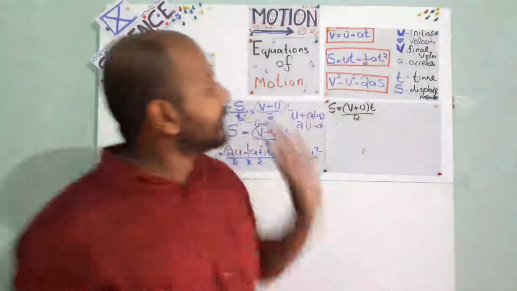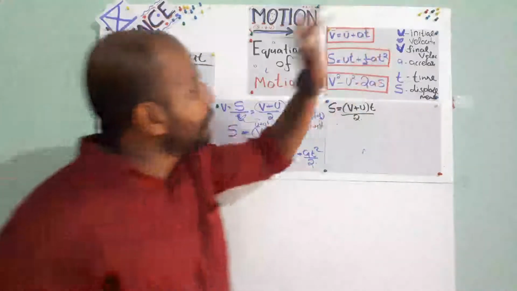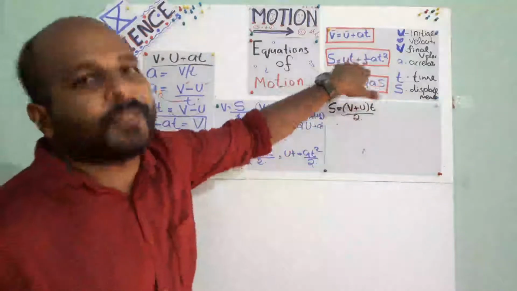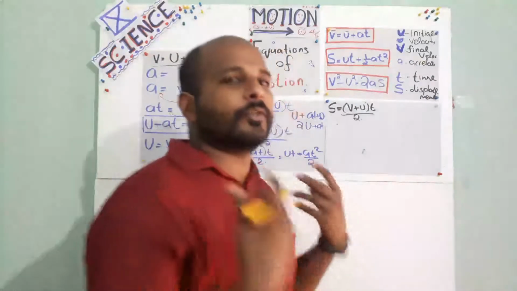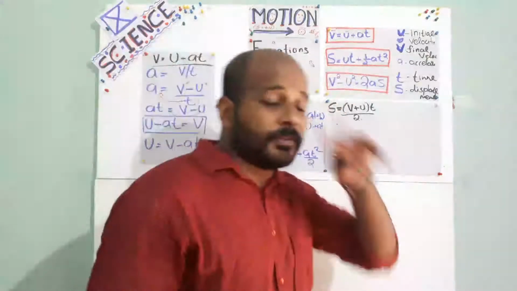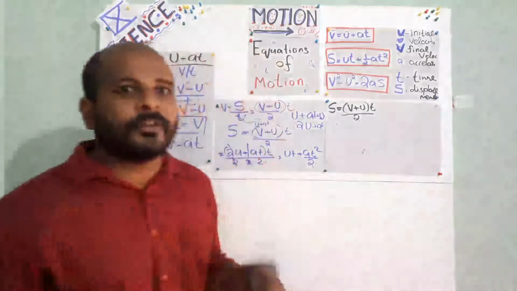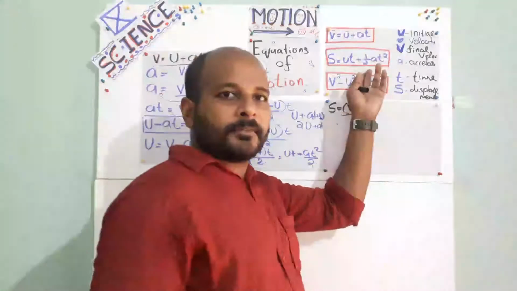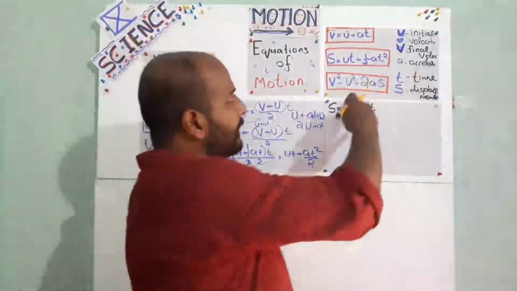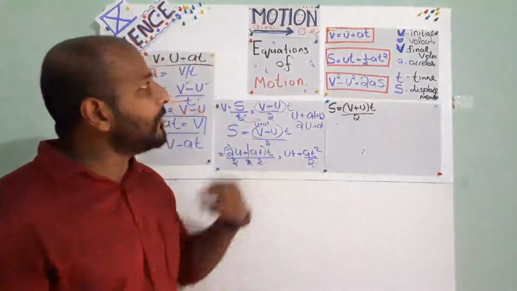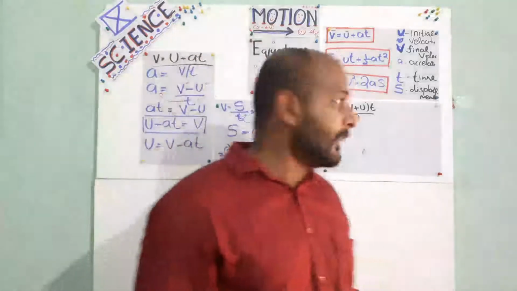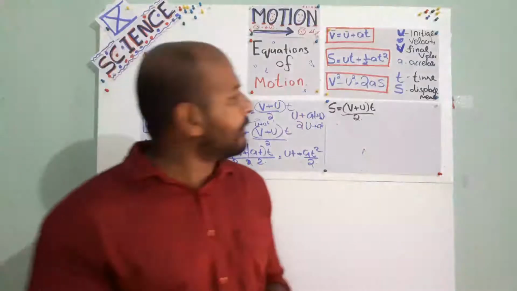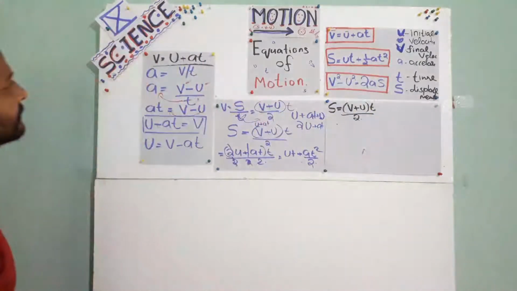From this equation, what all things can we derive? We can derive u, we can derive t, isn't it? And at the same time displacement also. But in this case, final velocity is not there. Okay, if one question comes where we have to find the final velocity, and only displacement and time are given with acceleration, then this equation won't work. This equation also doesn't work. So we need another equation which has final velocity, initial velocity and displacement. Okay, let's see. v plus u by 2 into t. So what do we have? What to substitute here? Anything else?